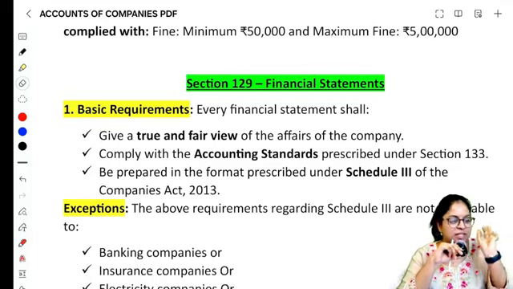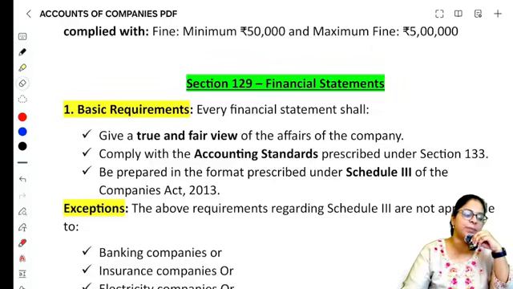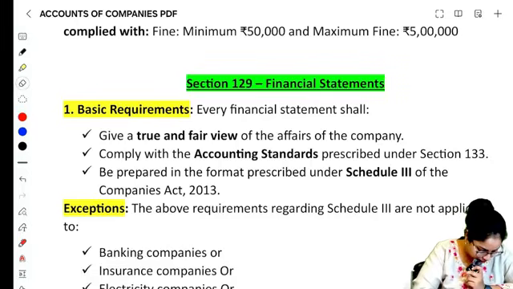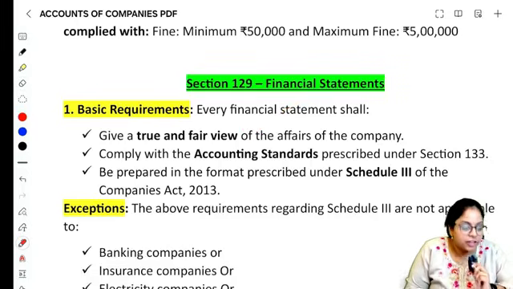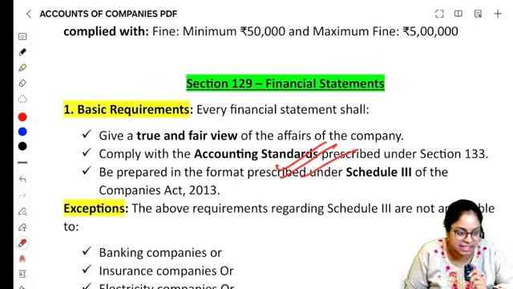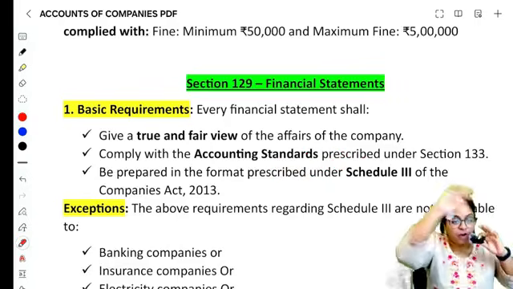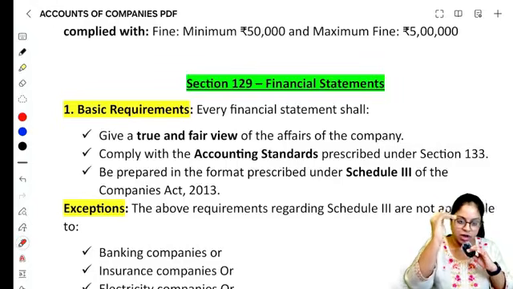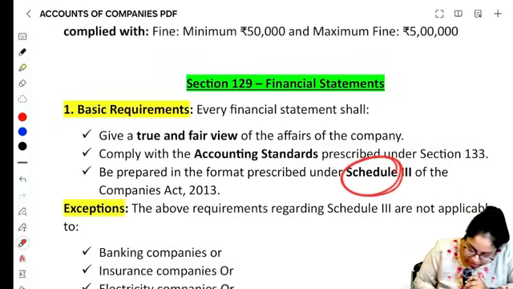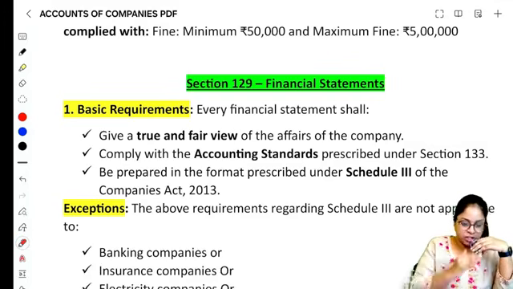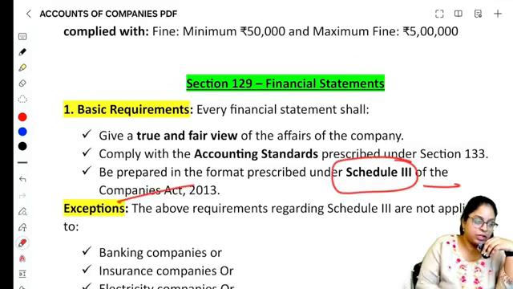Now in financial statements, the first point in section number 129 is we have to prepare the financial statements in a true and fair manner. Obviously we'll prepare the financial statements in a true and fair manner. Besides this, we have to ensure that we comply with the accounting standards, AS 16, AS 40. We have to comply with all the accounting standards and the format for the financial statement, current assets, non-current assets. The format is given in schedule number 3 of the Companies Act. So the financial statements has to be prepared as per schedule 3 of the Companies Act.